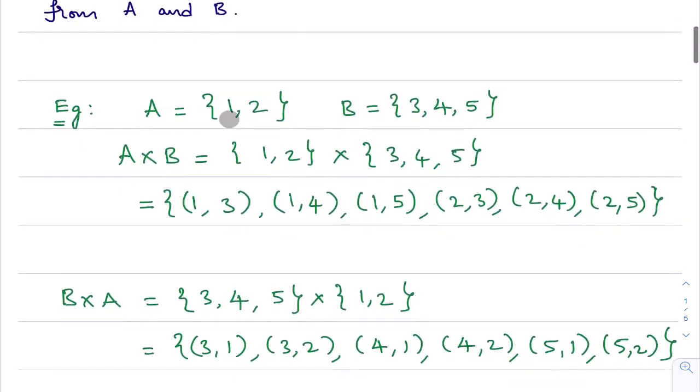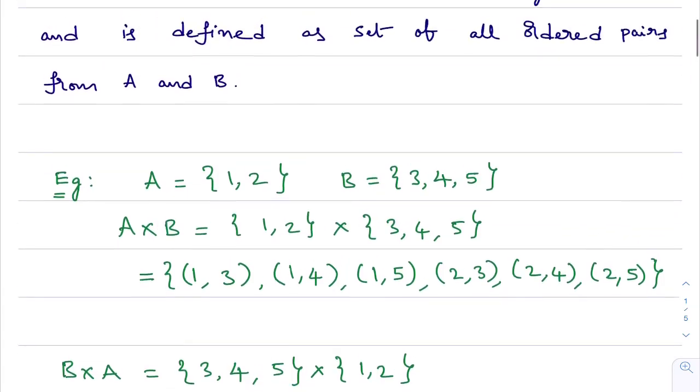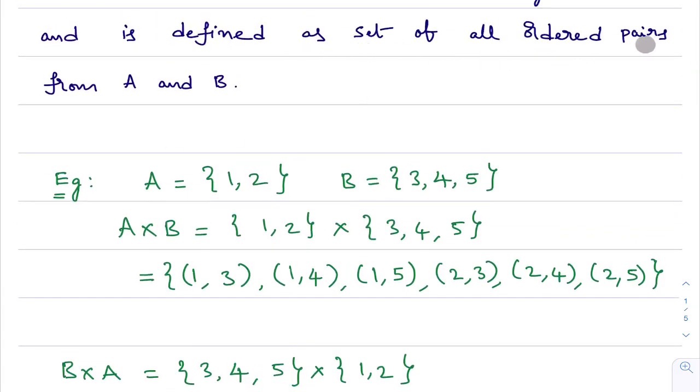You see here, they have given set A, set B. We are trying to calculate A cross B. First I have written set A cross set B. What is the A cross B definition? It is the set of all ordered pairs from A and B. Here, ordered pairs from A and B: you take an element from set A and pair with all the elements of set B. You take the first element of set A and pair with all the elements of set B.